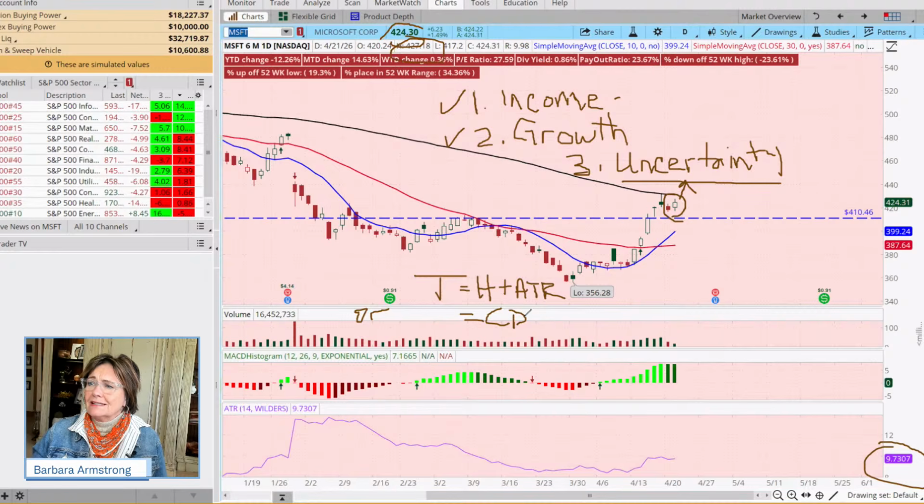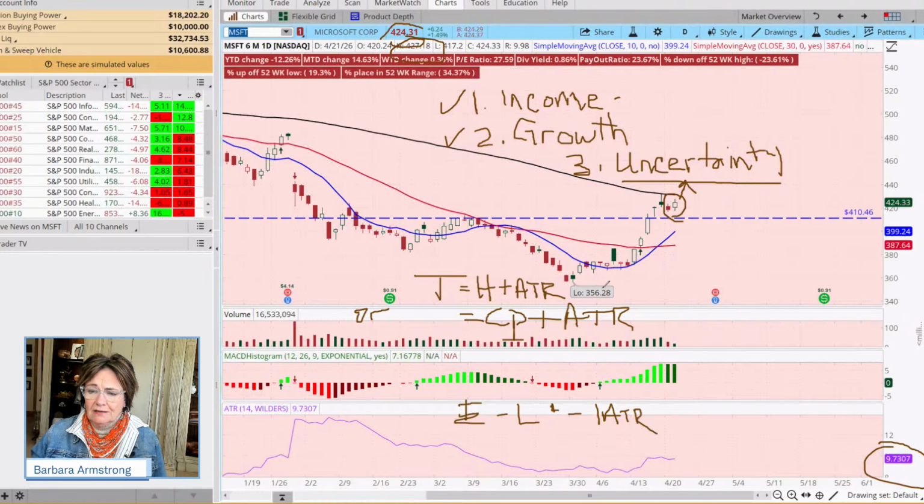This is a more conservative target, right? The current price plus 1 ATR. And then our exit, you could either make it current price minus 1 ATR, or you could make it today's low minus that 1 ATR. So if you're new to this strategy, that's kind of the idea of it.